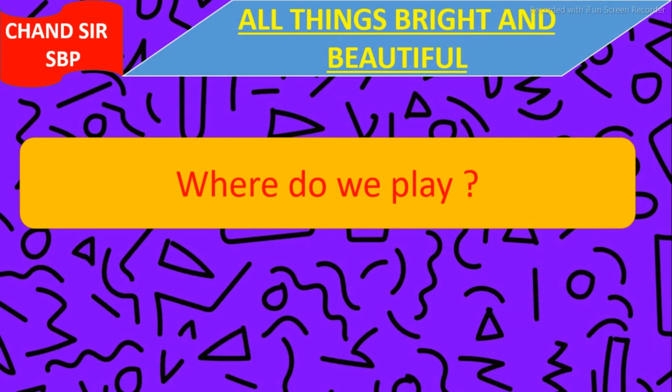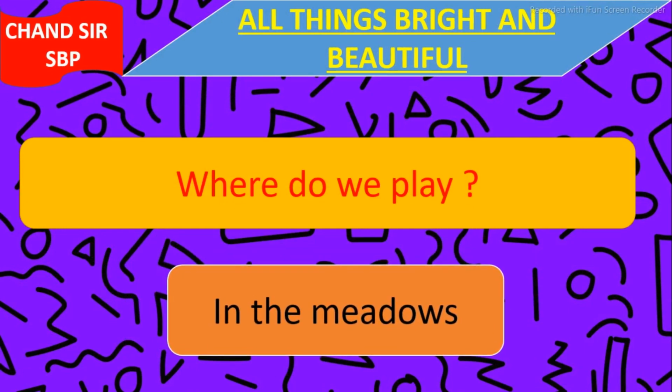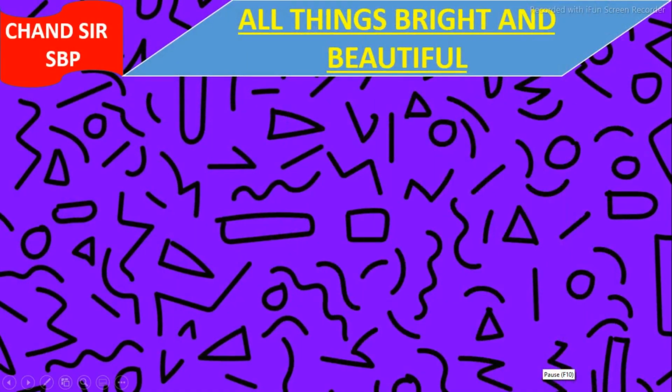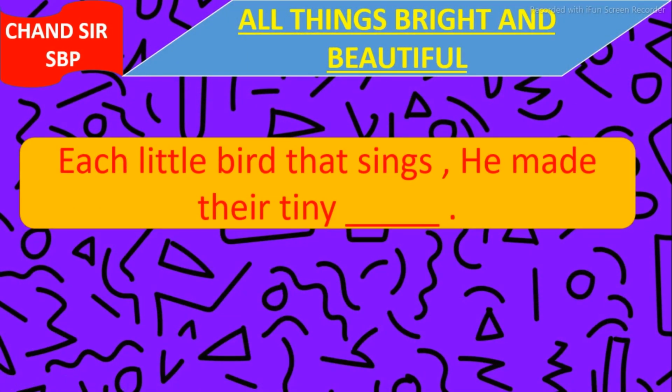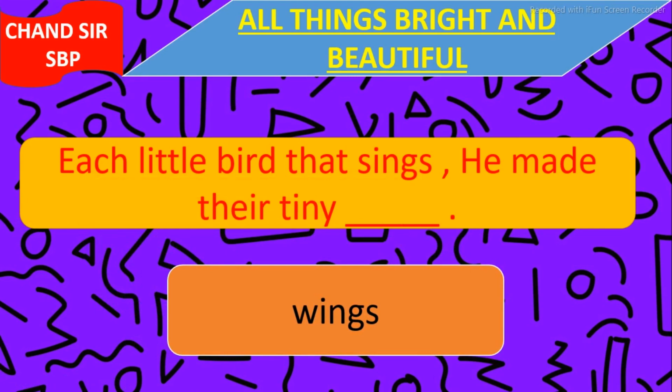Our first question is, where do we play? And the answer is, in the meadows. We play in the meadows. Our second question is, each little bird that sings, he made their tiny ___. And answer is wings. He made their tiny wings.